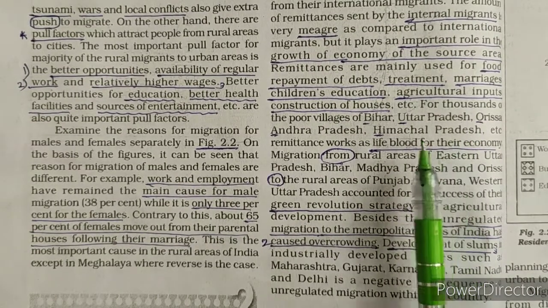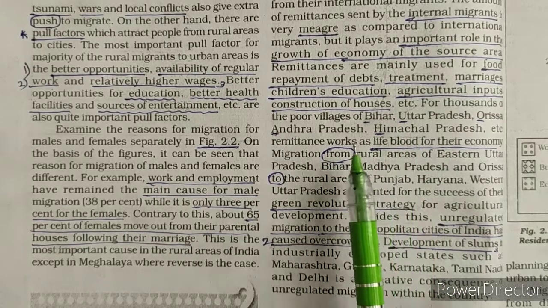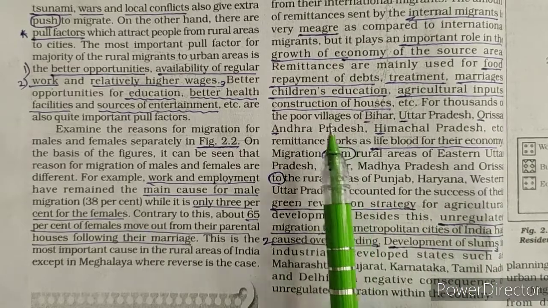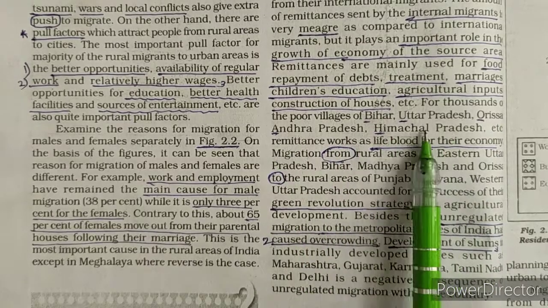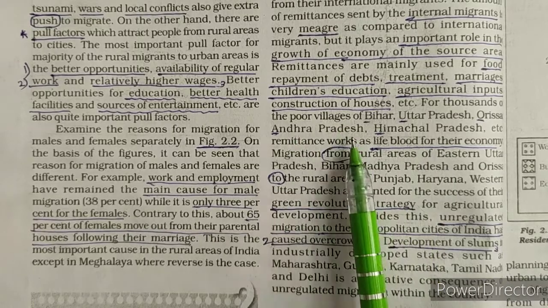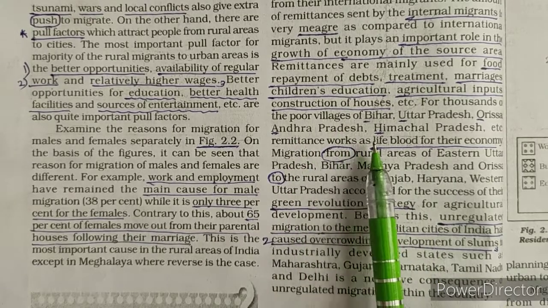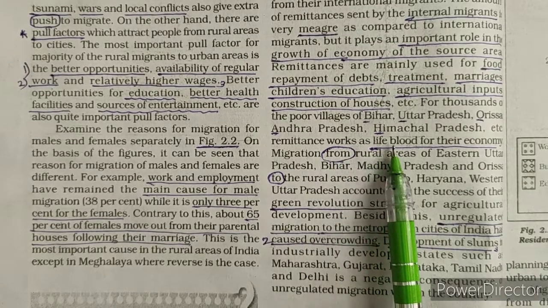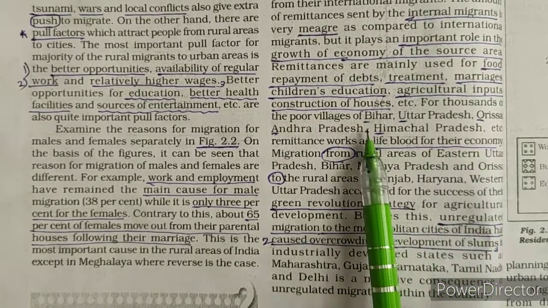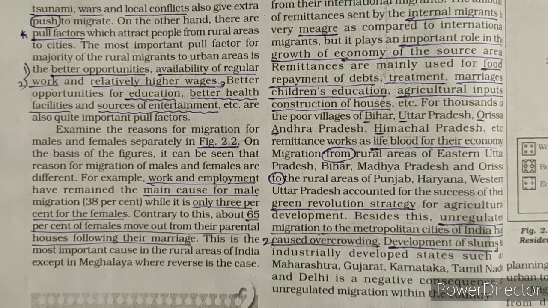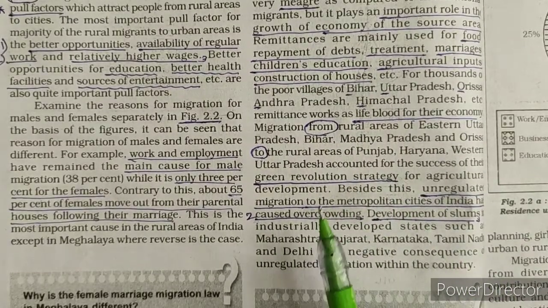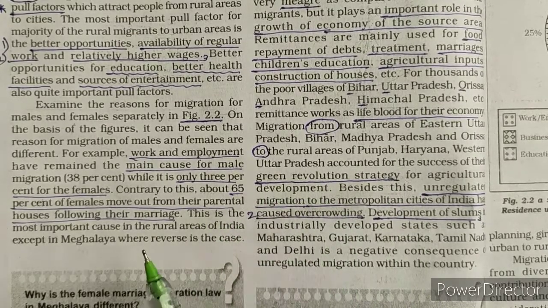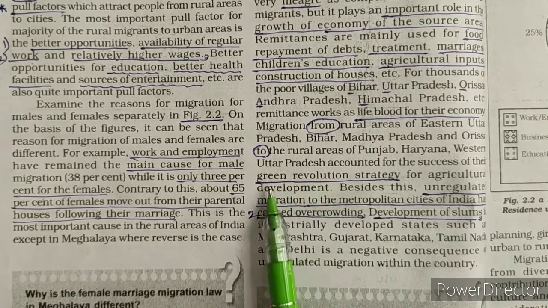Now most of the poor people who migrate from Bihar, Uttar Pradesh, Orissa, Andhra Pradesh, even Himachal Pradesh, to other states, whatever remittance they send is very important. That remittance works as the lifeblood for their economy. That amount is very important for these states. Next, such migration is also very useful. We have already studied the green revolution. Dear students, you studied the green revolution in class 9.